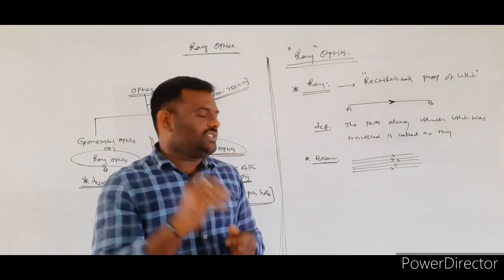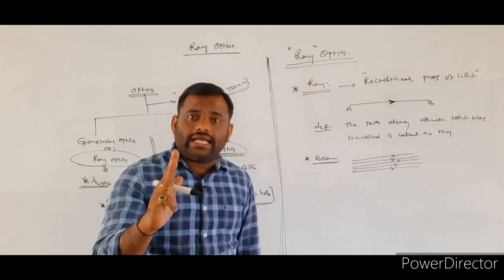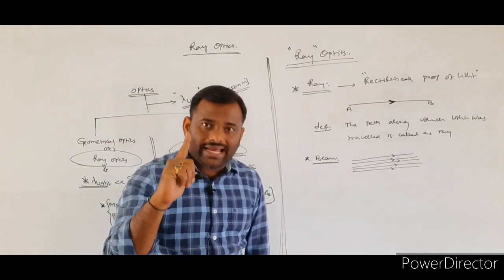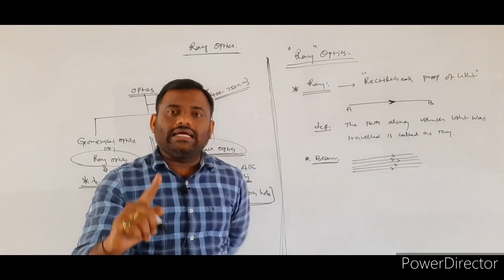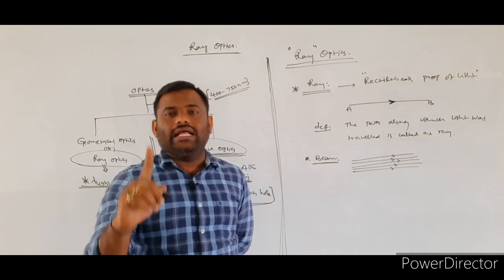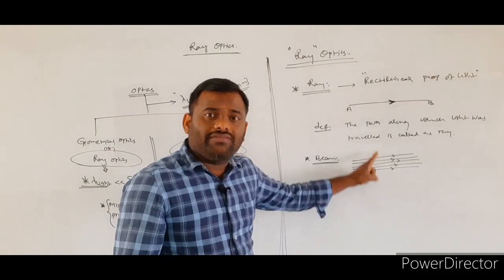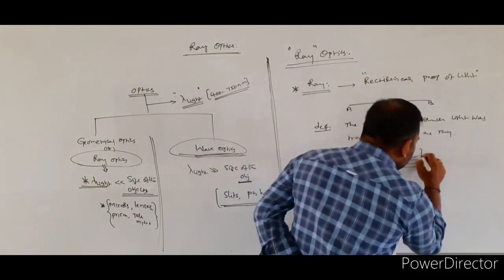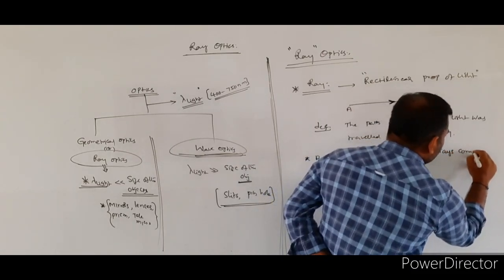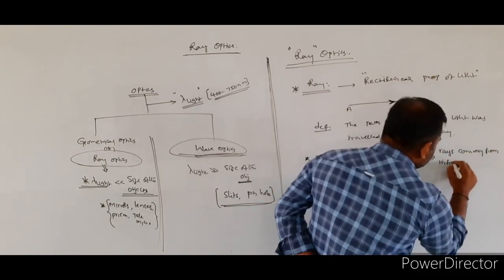In ray optics, generally we use three different types of beam of light. One is the parallel beam of light. Second is the divergent beam. And the third is the convergent beam. When a parallel beam of light is shown, it indicates that these light rays are coming from an infinite object.